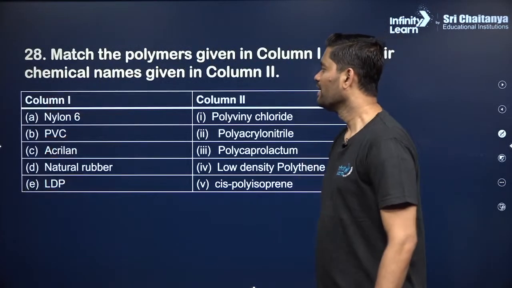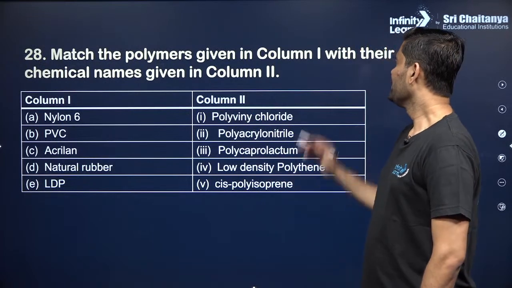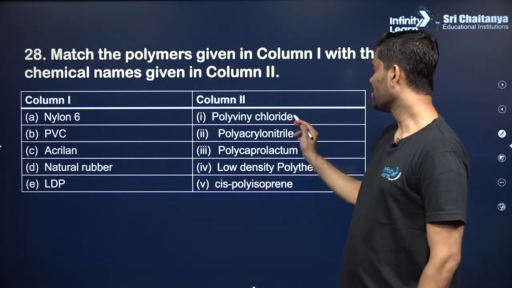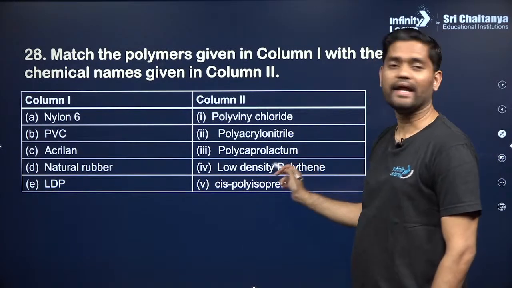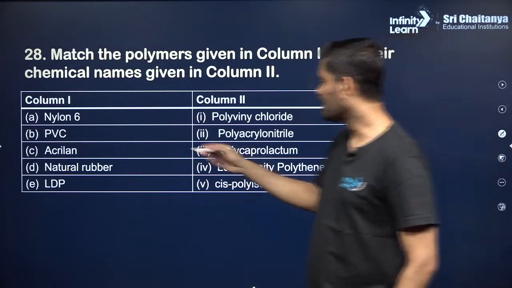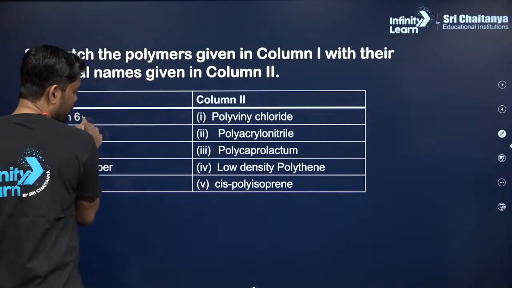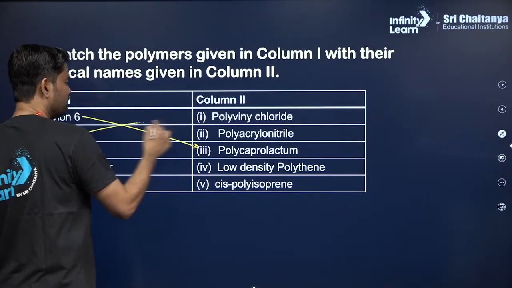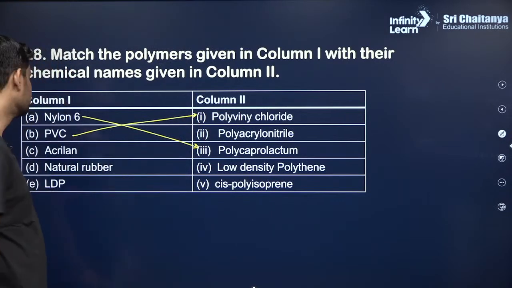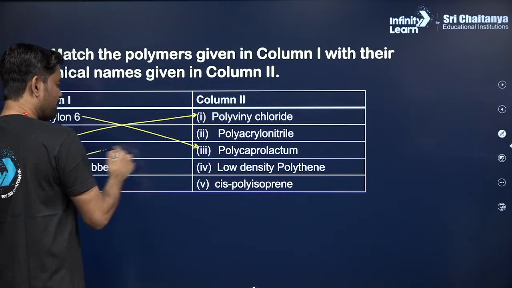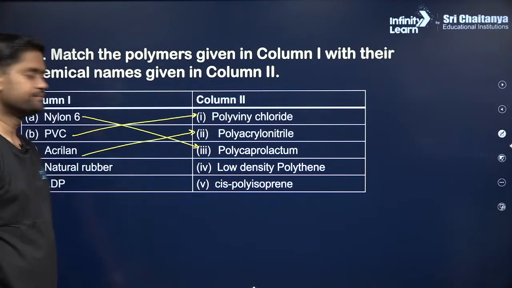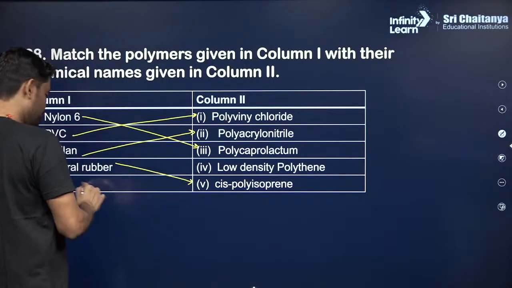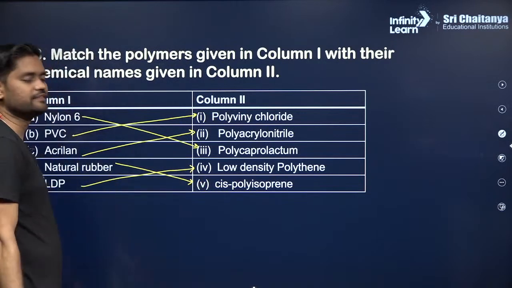Next, 28. Match the polymers given in column 1 with their chemical names in column 2. Nylon, polyvinyl chloride, polyacrylonitrile, polycaprolactam. Caprolactam is the monomer for nylon, hence that will be the right answer over here. So we'll go with nylon, caprolactam. Then PVC is polyvinyl chloride. Acrilan is polyacrylonitrile, right? Natural rubber is polyisoprene, cis-polyisoprene, and low density polyethylene.